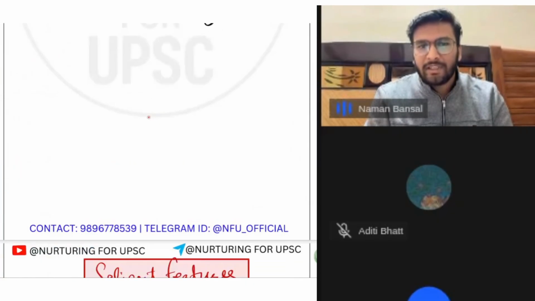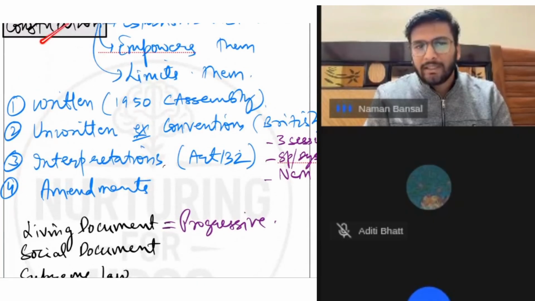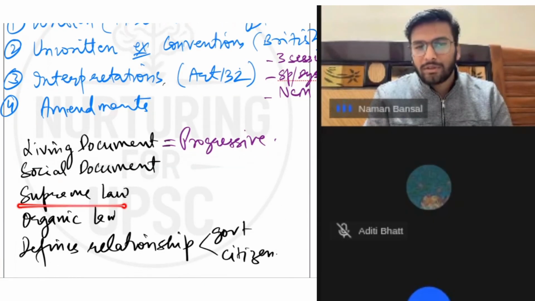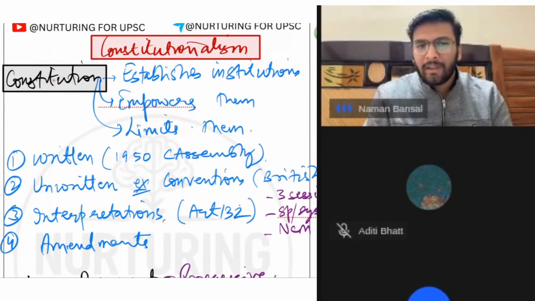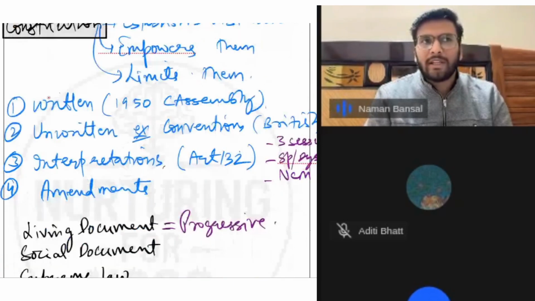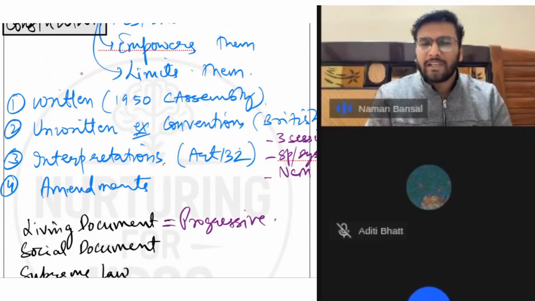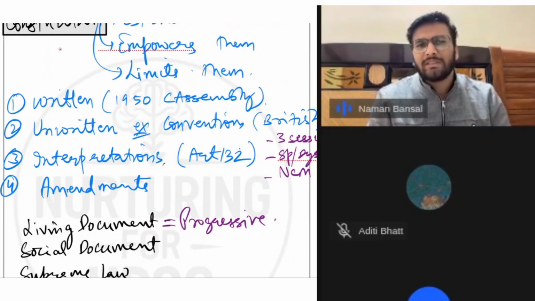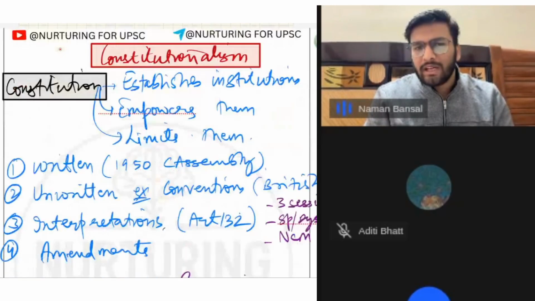So in the Indian case, we have a very powerful judiciary, but it still has limitations due to the constitution. So we can say that our constitution is the supreme law. Nobody is above this law. Whatever has been written in the constitution will be considered final, and what is considered final is part of the basic structure. The other things can be changed through amendments, but the basic structure of the constitution cannot. What is the basic structure? That is what I call the skeleton key. There is some skeleton to the entire structure, right?